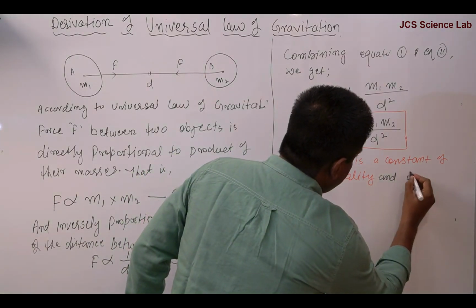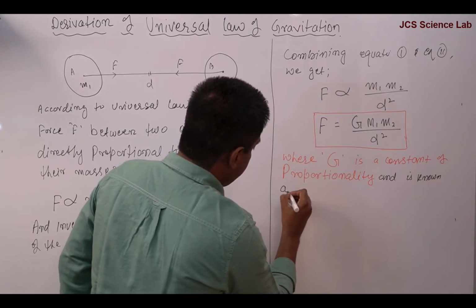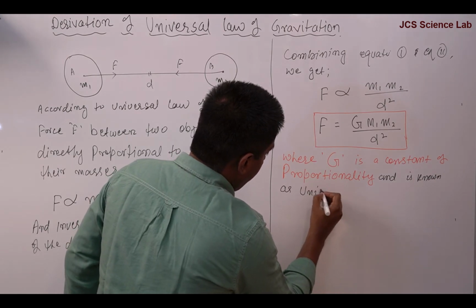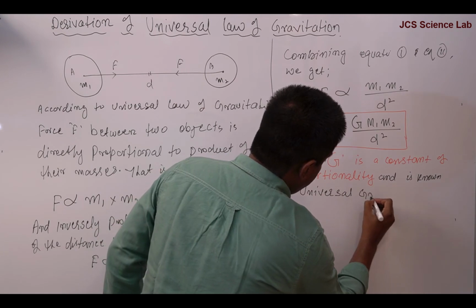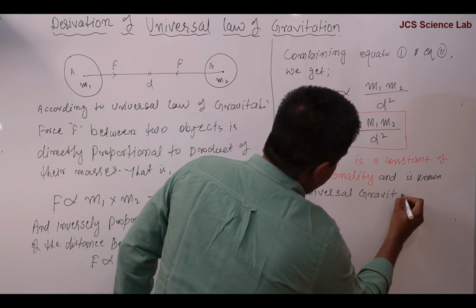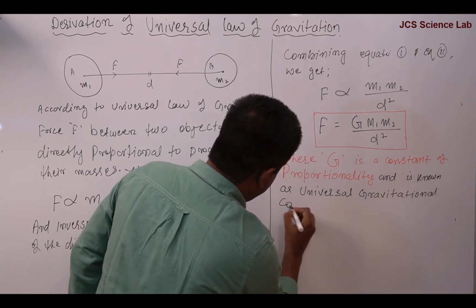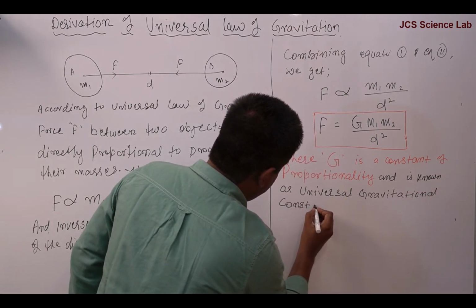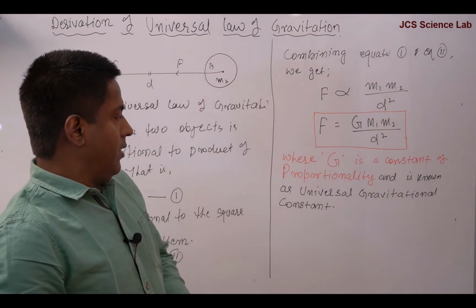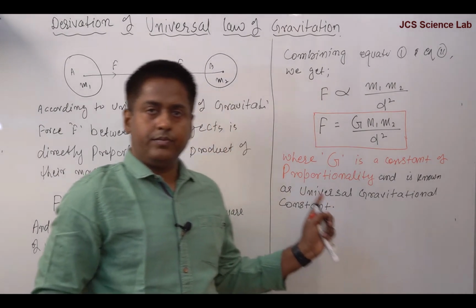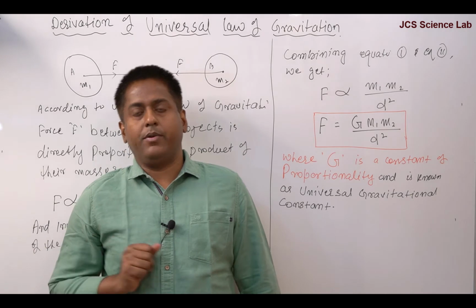And is known as universal gravitational constant. So now this capital G is very important for this chapter.